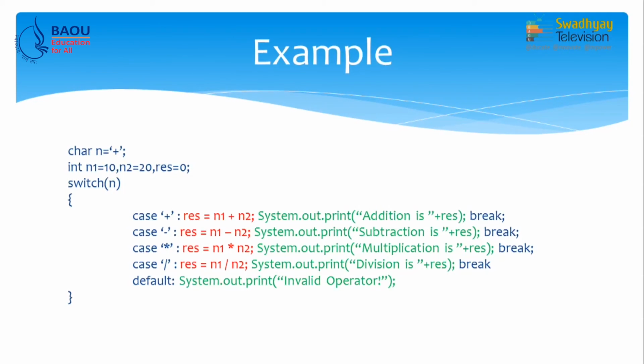Now, if n does not hold any of these values, the default statement is executed and it prints "you have entered invalid operator". Now, remember you need not write break here because default is the last statement. So, it will automatically terminate the switch.